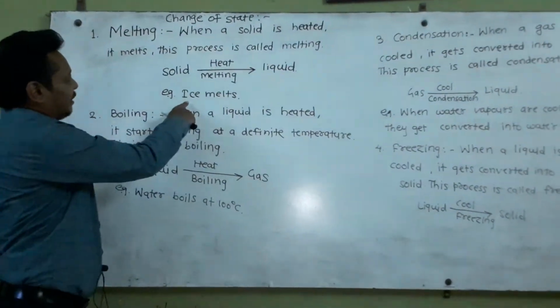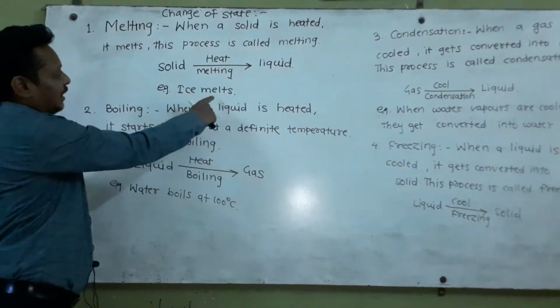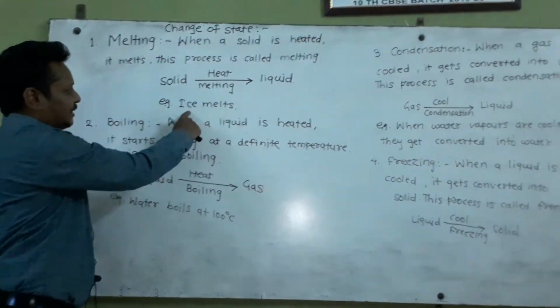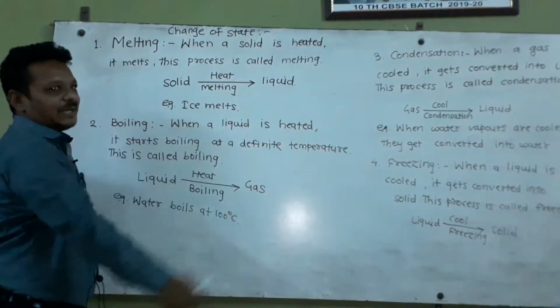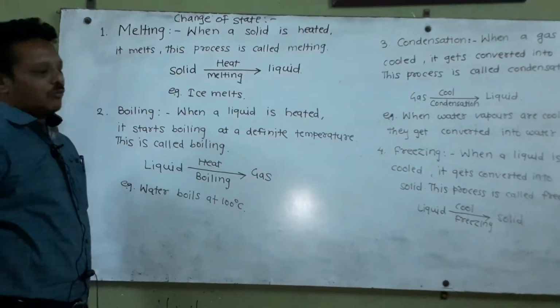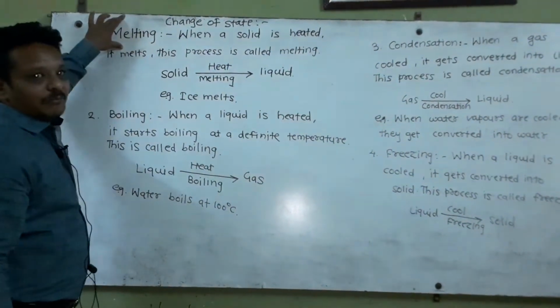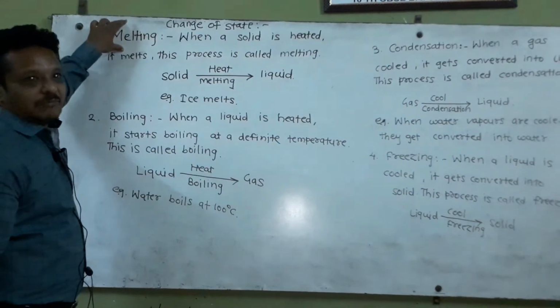For example, when ice is heated, it melts. That is, ice gets converted into water. This process is called melting.